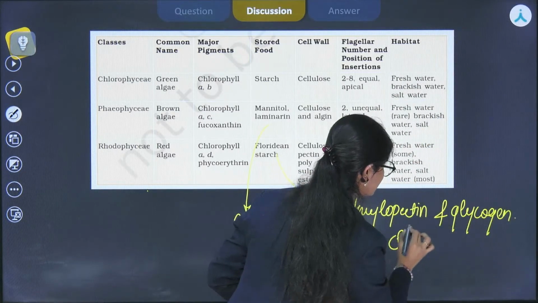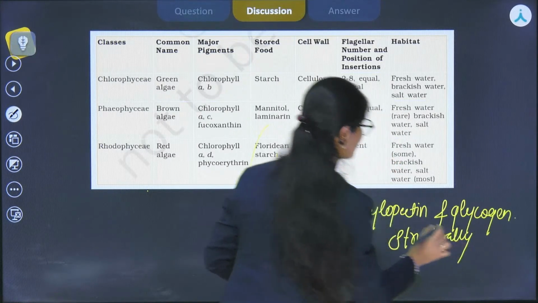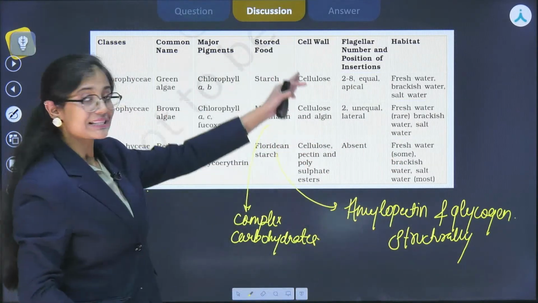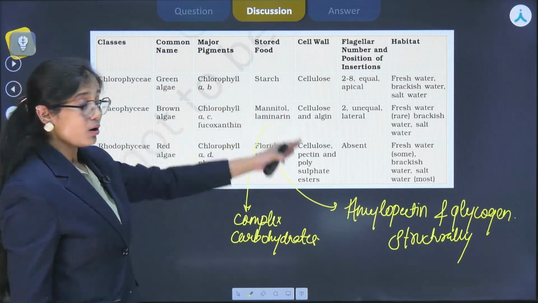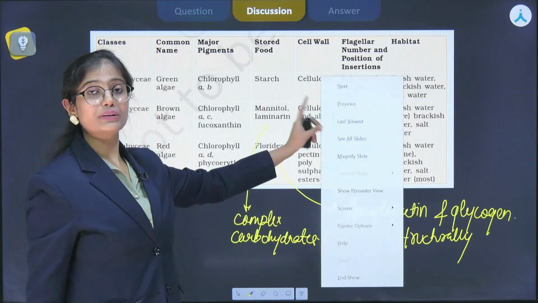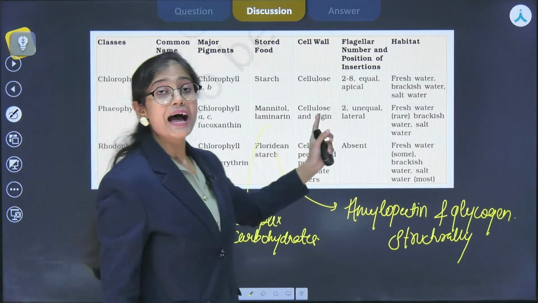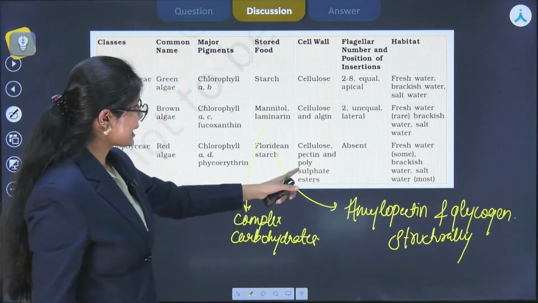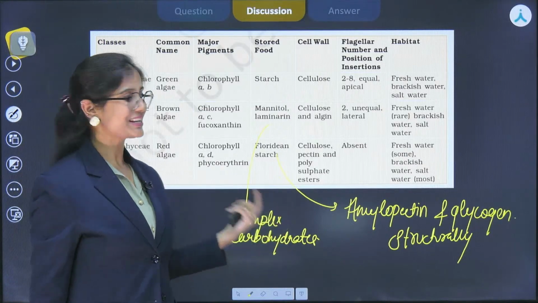So they are structurally similar to this Floridian starch. Okay, and in the cell wall, you can see that cellulose is very common in all three algae. The difference comes here: algin, which I have told you is deposited in the cell wall of members of Phaeophyceae, so algin is present in the cell wall. Next, pectin and polysulfate esters are present in the cell wall of Rhodophyceae.